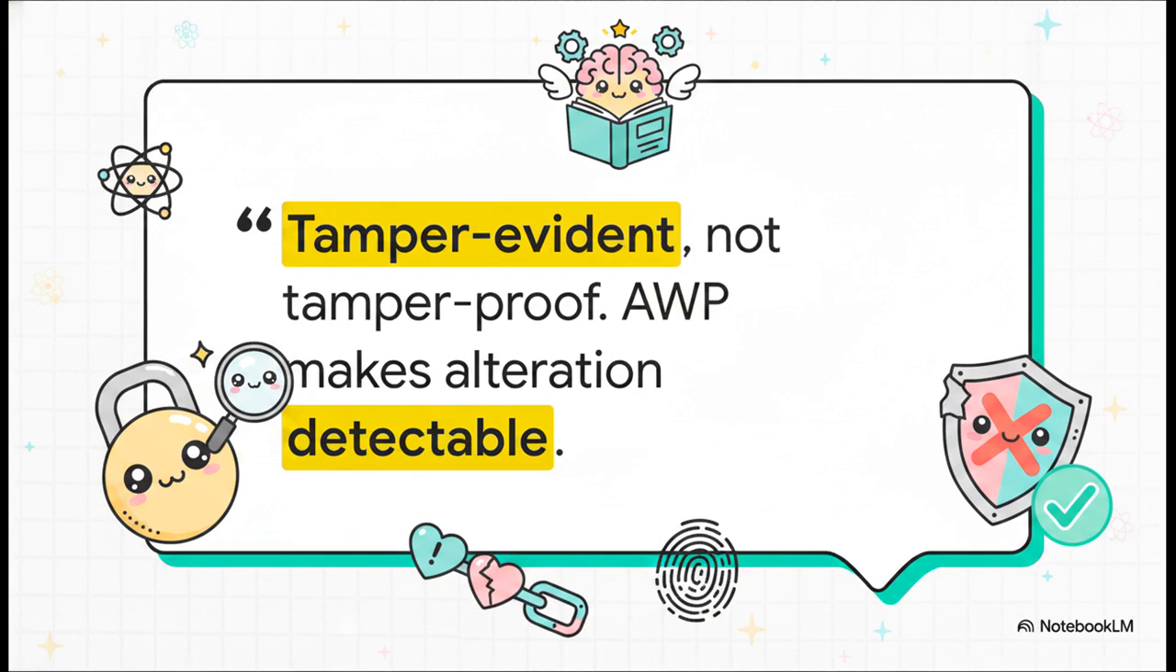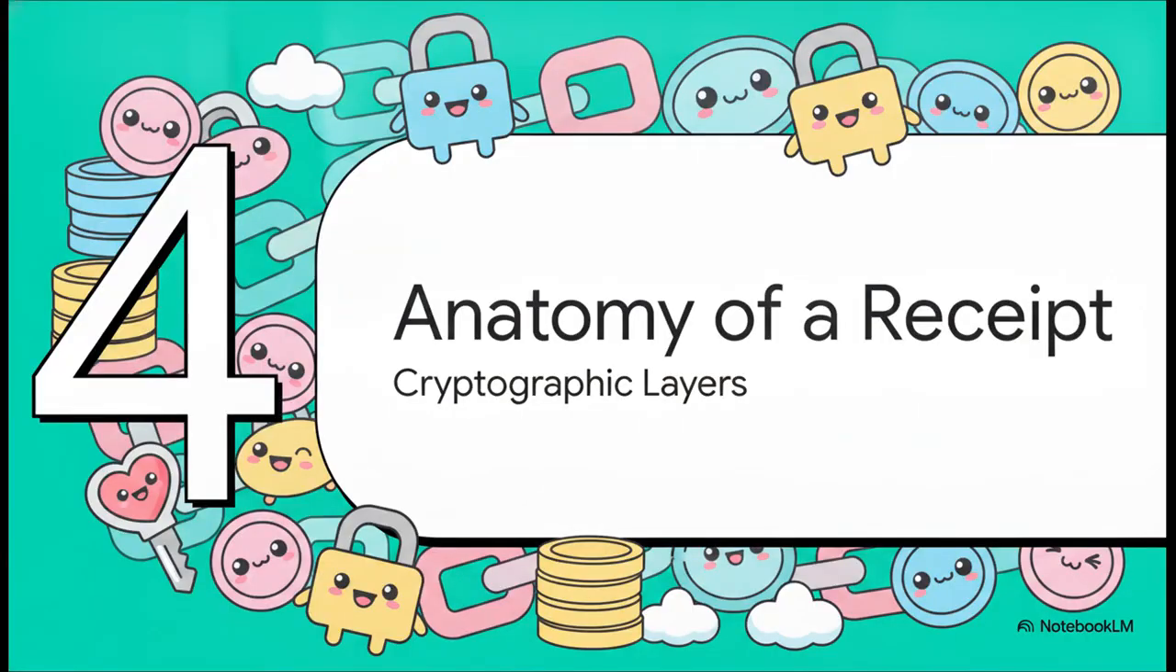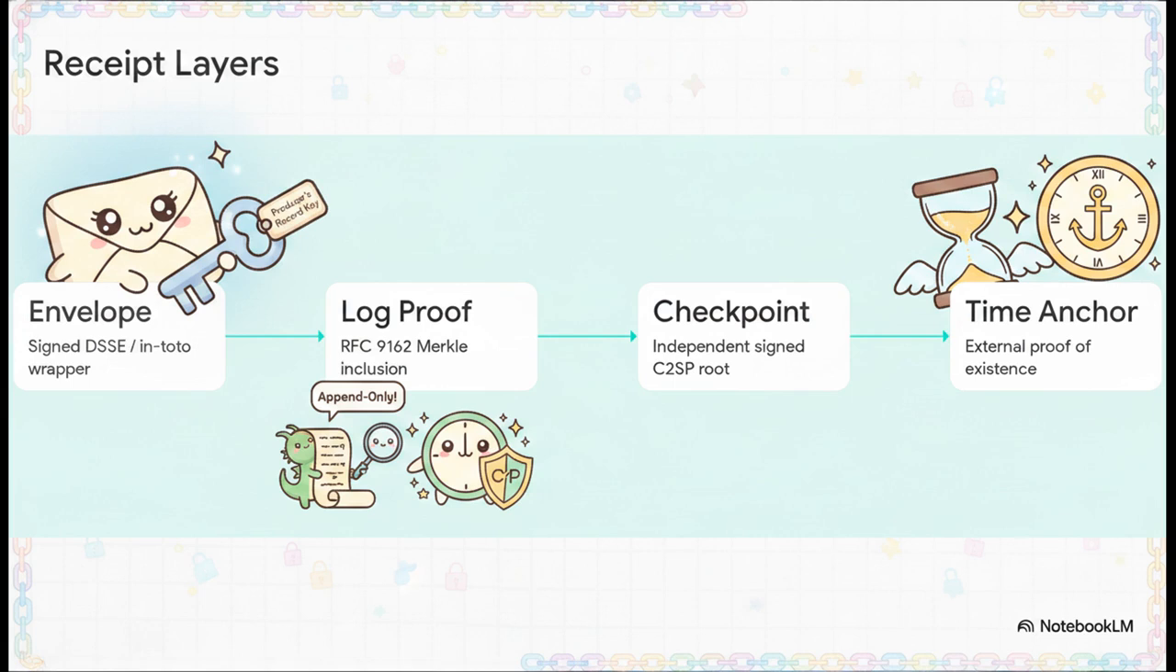It is strictly evidence of tampering. Section 4, Anatomy of a Receipt. Let's transition over to reverse engineering the actual cryptographic artifact itself, layer by layer. So, a full receipt basically bundles 4 chained layers into one neat, self-contained file. So literally anyone can recheck the event offline.